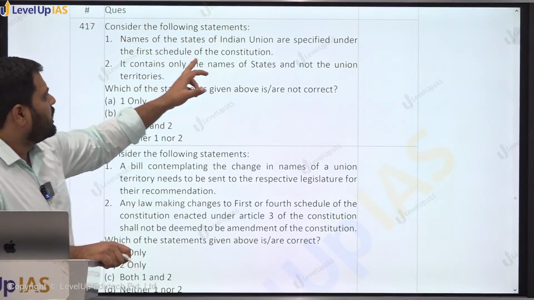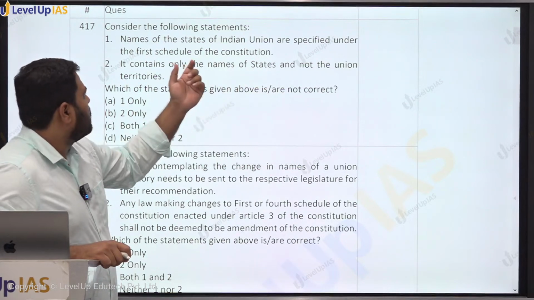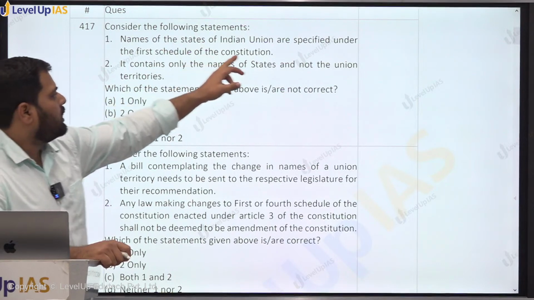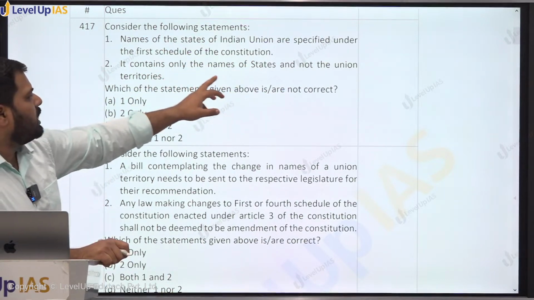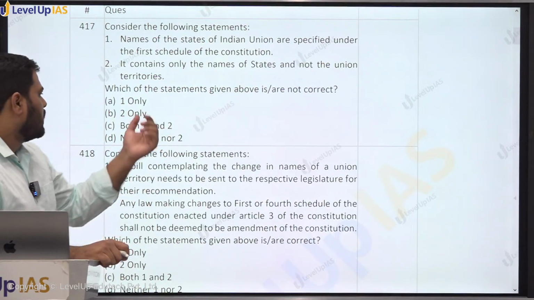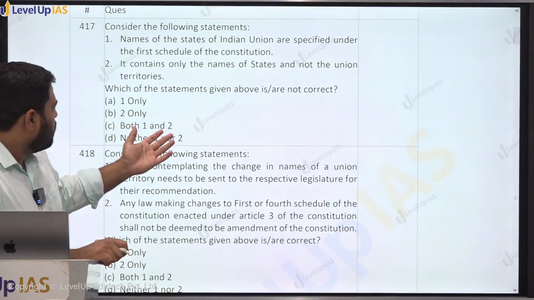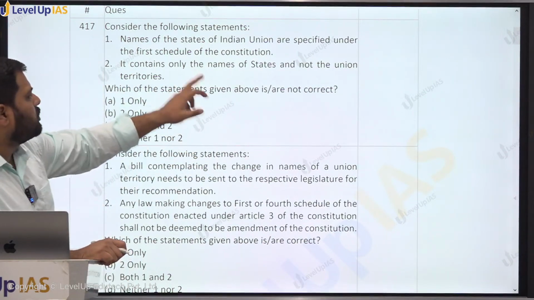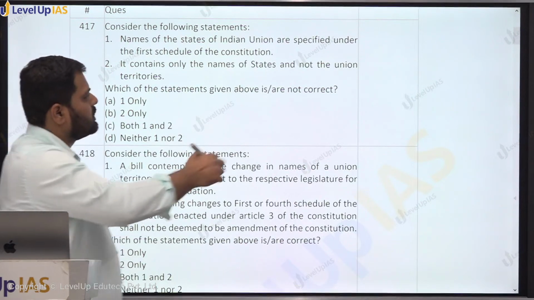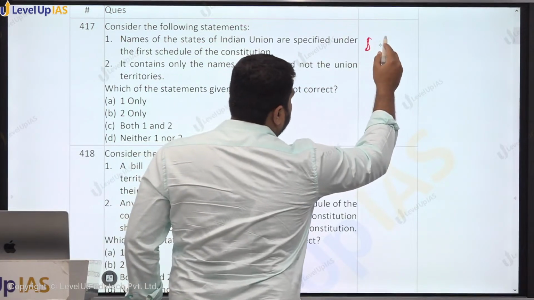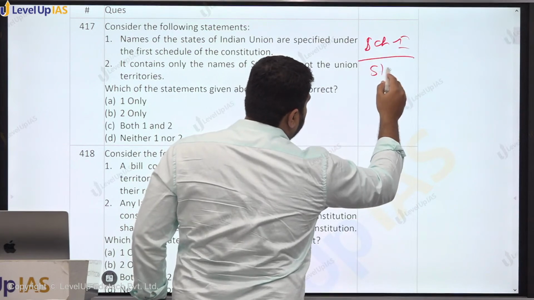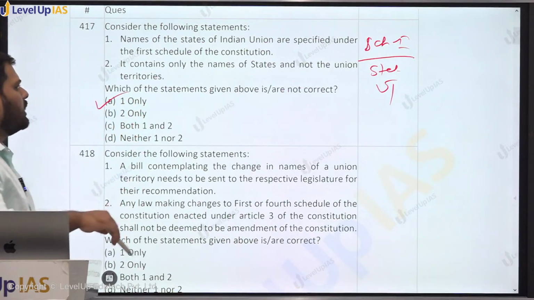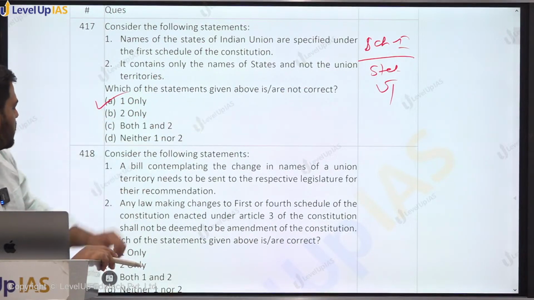That says the names of states of Indian Union are specified under the first schedule of Indian Constitution, and it contains only the names of states and not of the union territories. Options as usual: 1, 2, both, neither. 1 only is the correct, because the names of states as well as the UTs. So under the schedule 1 of the Indian Constitution, we have the names of the states and we have the names of the UTs also. So here the answer shall be 1 only, because it contains also the union territories, right?